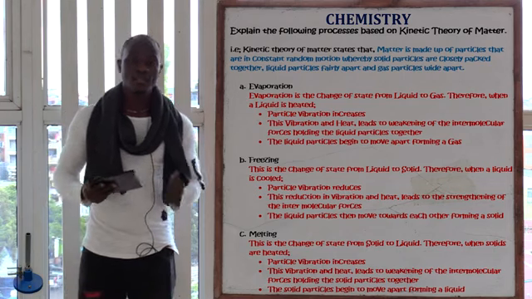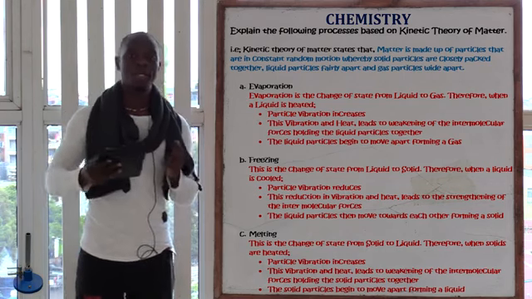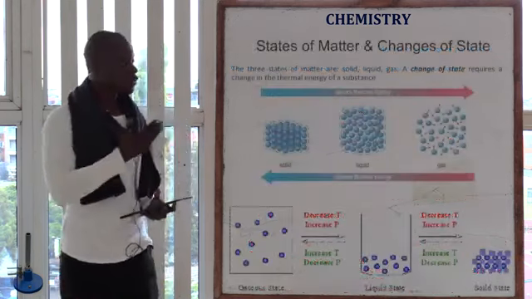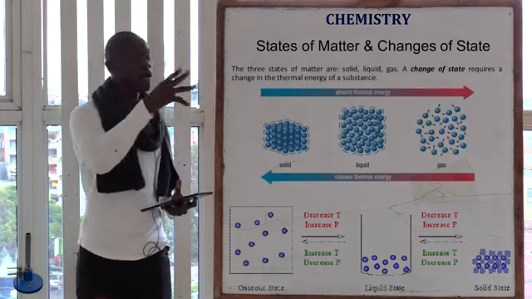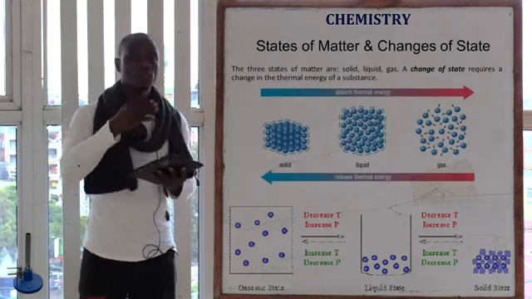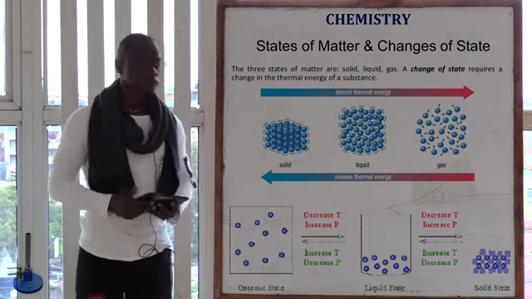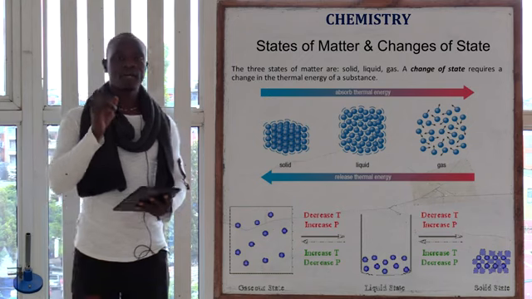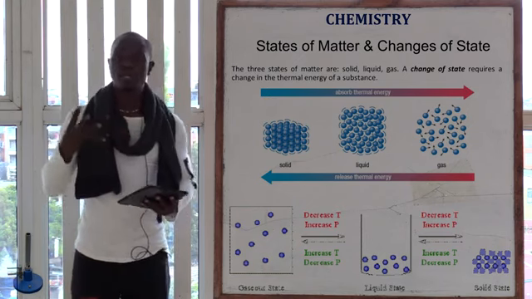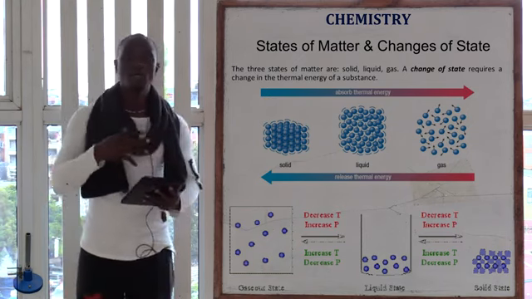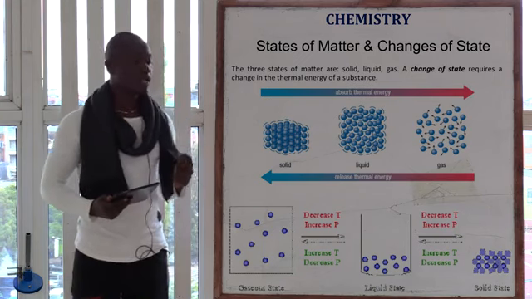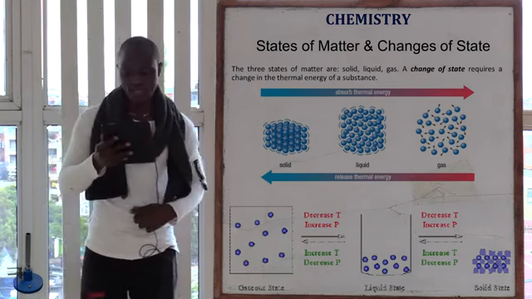We'll see that the liquid will now change state from being a liquid to being a gas. As you can see, the gas particles are far apart, vibrating and moving away from each other. The liquid particles are just spread apart, whereas the gas particles are widespread apart, forming what is referred to as the gas.